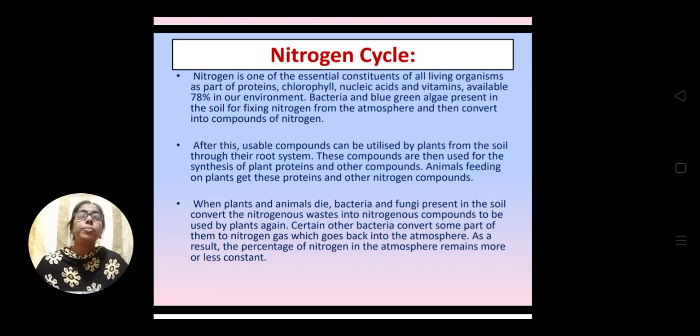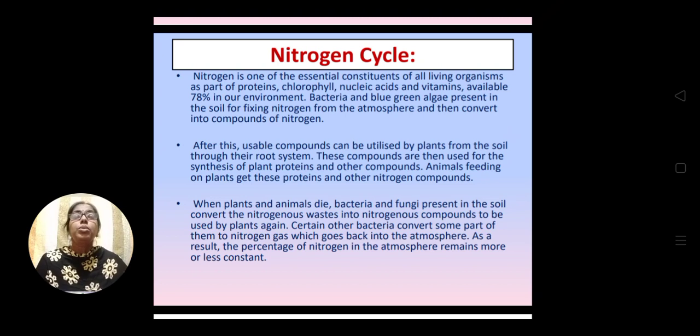Nitrogen is the essential constituent of all living organisms. It is not only part of protein, it is also a part of chlorophyll, nucleic acids, that is DNA and RNA, and vitamins, and it is available 78% in our environment. As I have told you, the bacteria and blue-green algae present in the soil fix the nitrogen from the atmosphere.